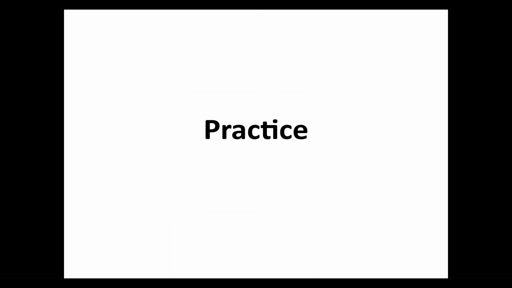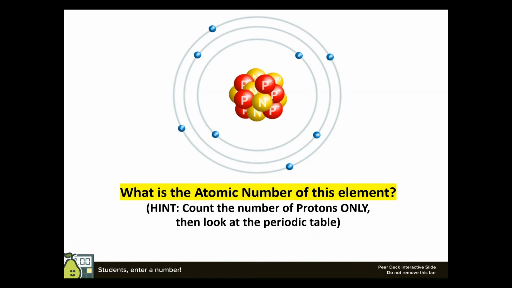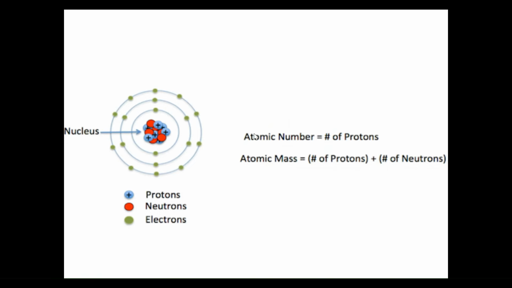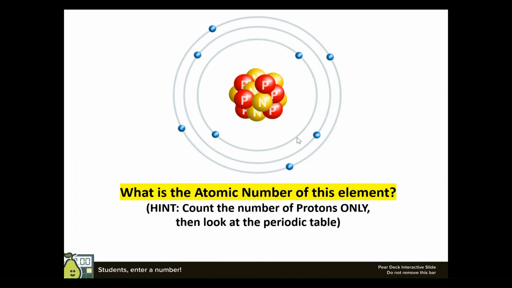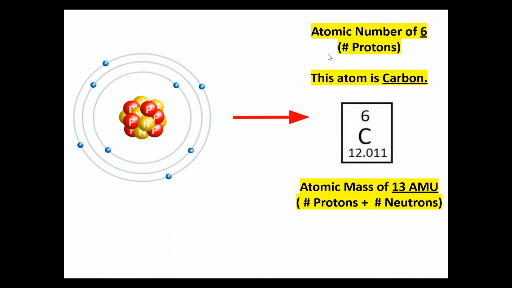Now I want you to practice. What is the atomic number of this element? Hint, count the number of protons only, then look at the periodic table. Remember this cheat code right here. Atomic number can easily be found by counting the number of protons. Good job. The atomic number of this element is 6, and 6 on the periodic table belongs to carbon.